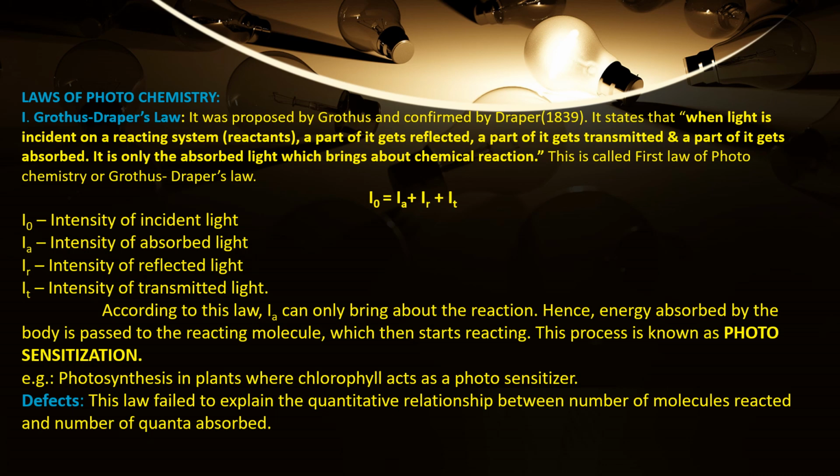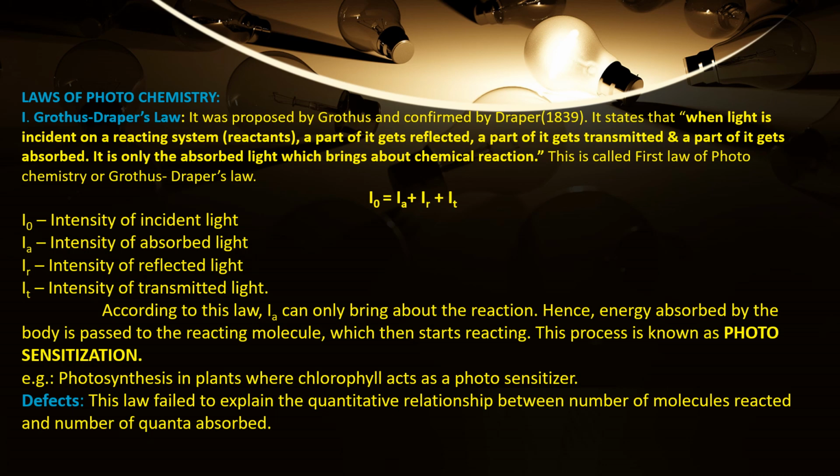Under this law, there is a defect. See, what is the statement given by Grotthuss and Draper? They explained that when light is incident on a reacting system, a part of it is reflected, part of it is transmitted, and part of it is absorbed.